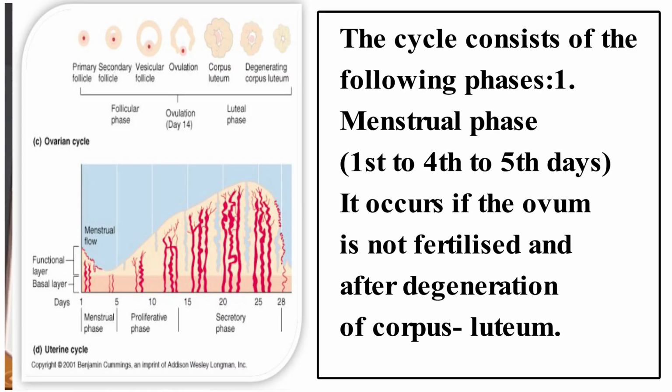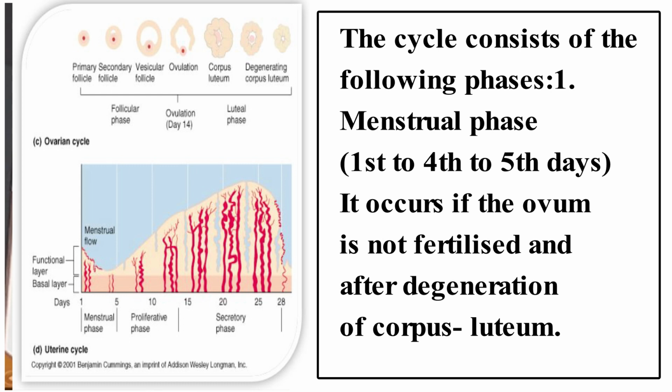This cycle consists of the following phases. Number 1, the menstrual phase. The menstrual phase lasts from the first to the fourth day, maximum fifth day. It occurs if the ovum is not fertilized. The ovum will come from the ovary and reach maybe the fallopian tube, maybe the uterus.